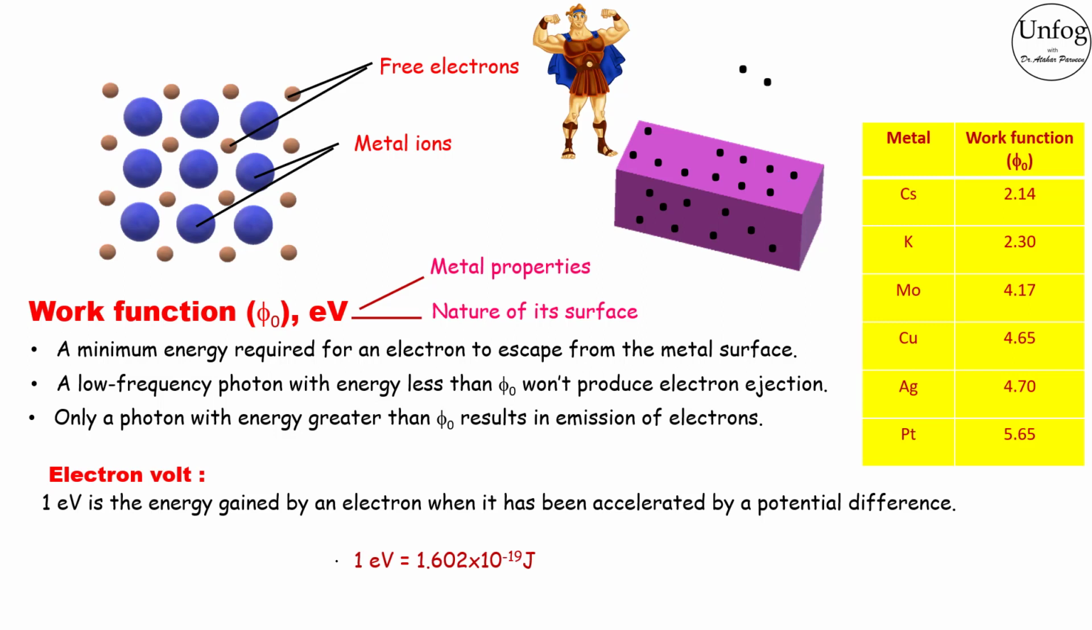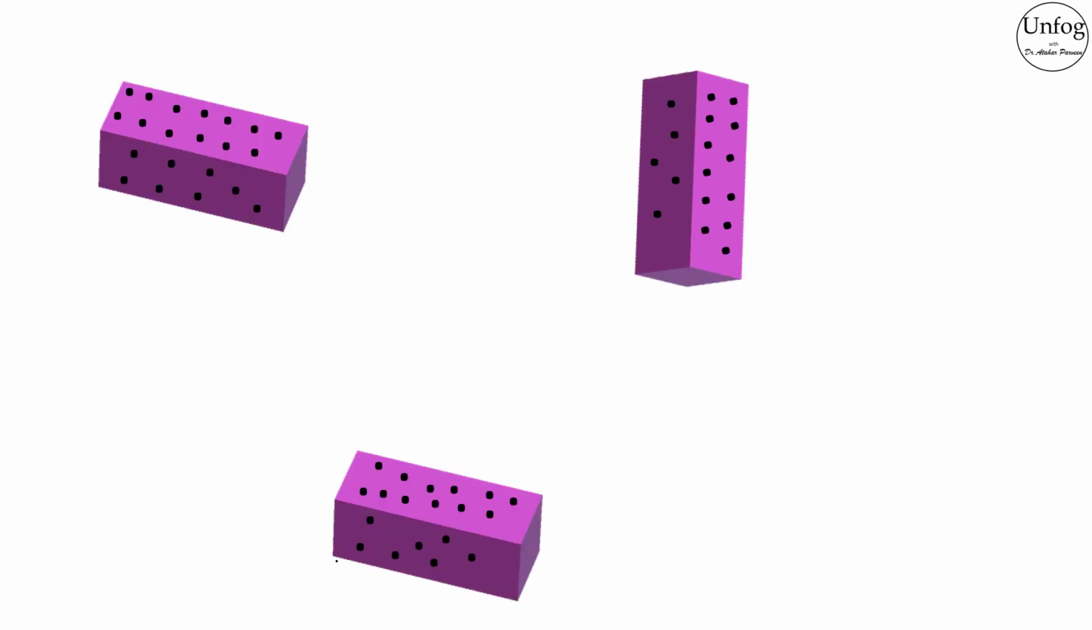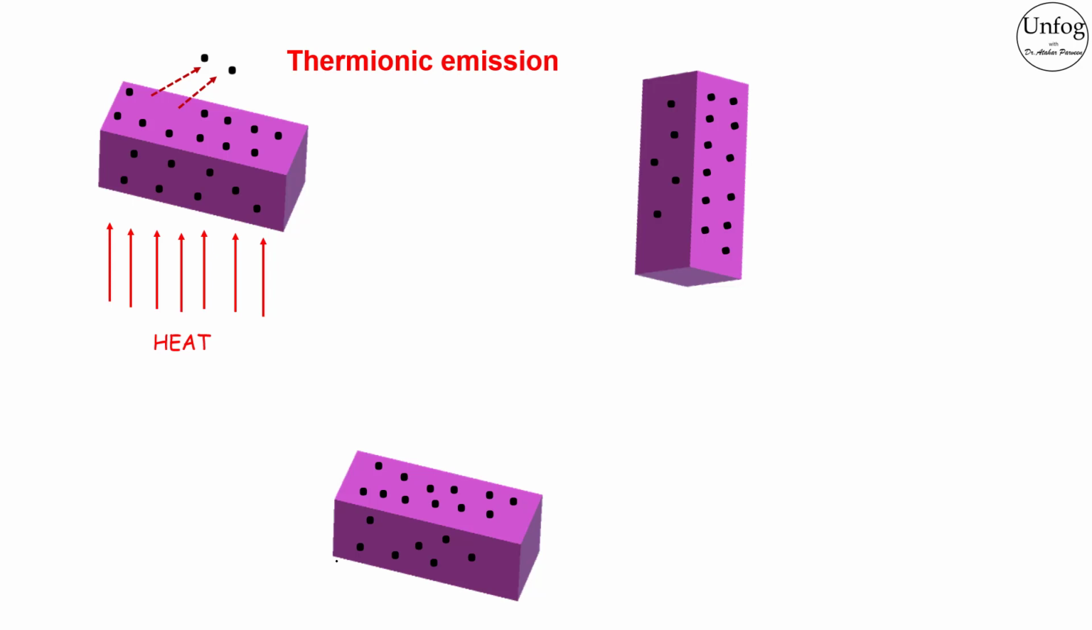This work function, or minimum energy, can be supplied to free electrons by any of three processes. Enough thermal energy can be provided by heating the metal, such that an electron gains energy and gets ejected from the metal surface. This process is known as thermionic emission. The emitted electrons are known as thermions and they depend on the temperature of the metal surface.